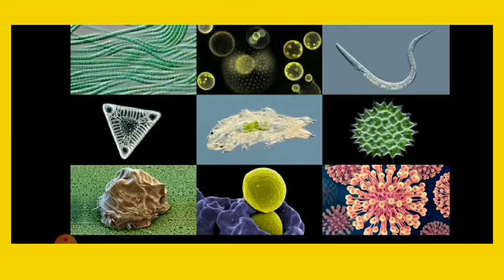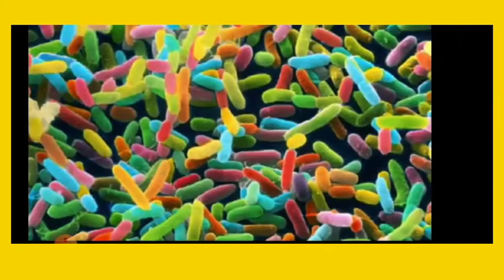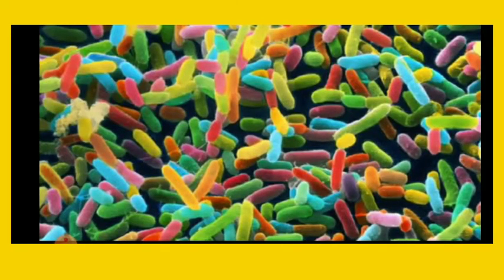They remain inactive under unfavorable conditions and become active during favorable conditions. So microorganisms can be studied under 5 categories. They are virus, bacteria, fungi, algae and protozoa. These 5 kinds we will learn more about in this chapter.